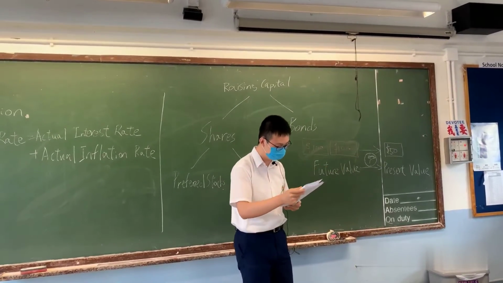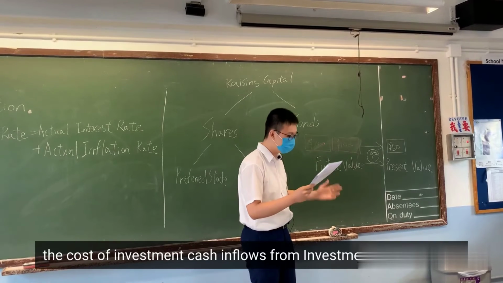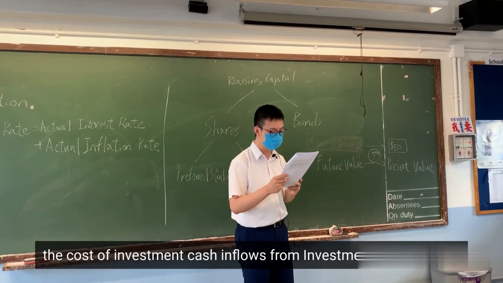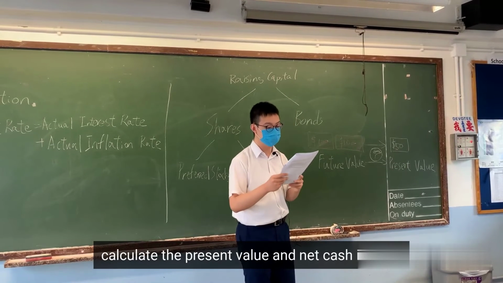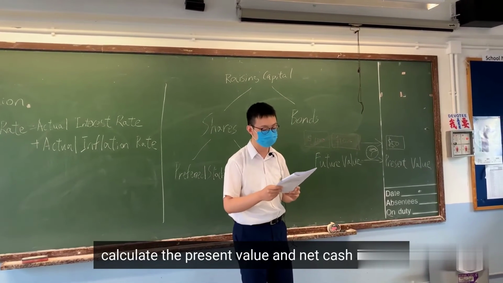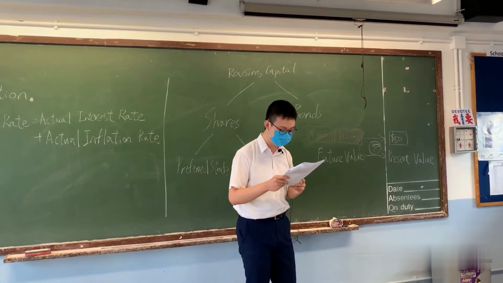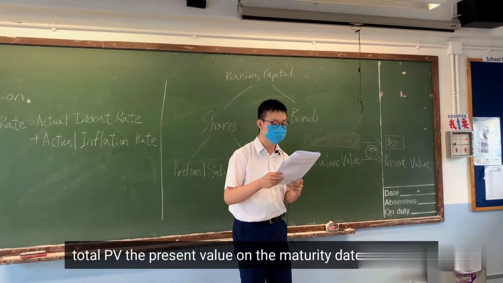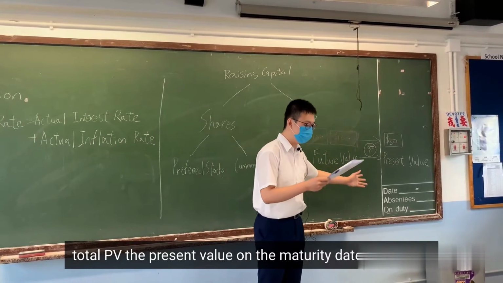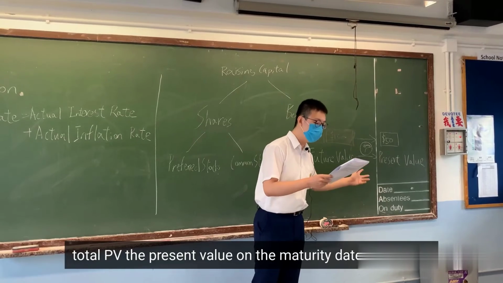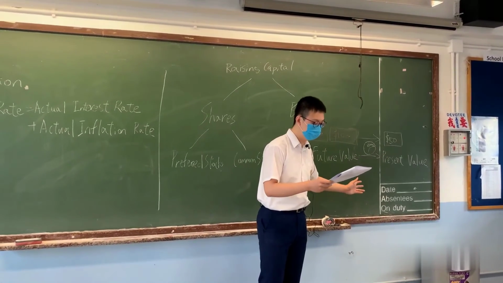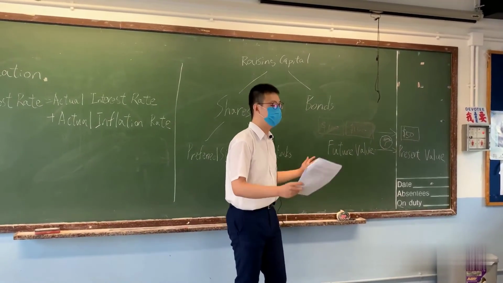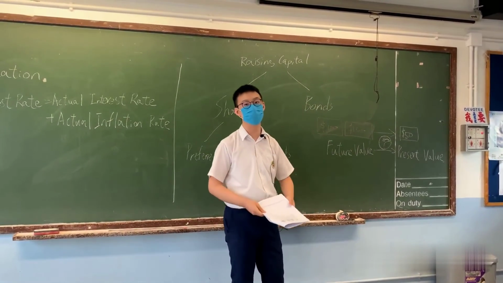It includes: determine the cost of investment, estimate the total cash inflows from the investment, estimate the market value of the investment, and calculate the present value, which is the total net cash inflows and market value of investments divided by the estimated interest rate, thus the total PV, the present value on the maturity date. At last, calculate the net present value: total PV at the maturity date minus the initial cost at present. If the NPV is positive, it is considered worth investing.